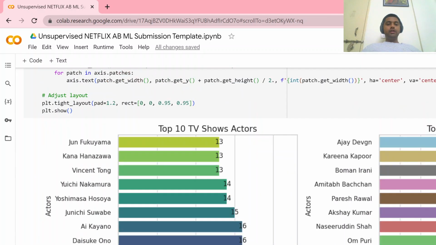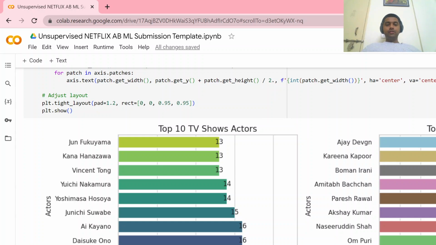So there are top 10 TV actors and top 10 movie actors. As we can see, Anupam Kher and Shah Rukh Khan are the top two actors who acted in the most number of movies, and Takahiro Sakurai and Yuki Kaji are the top two actors who act in TV shows.